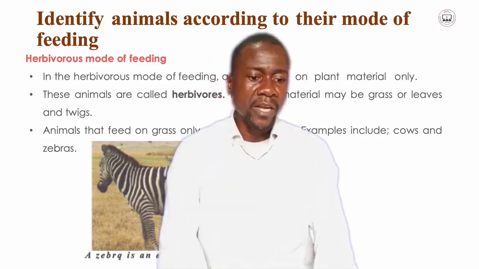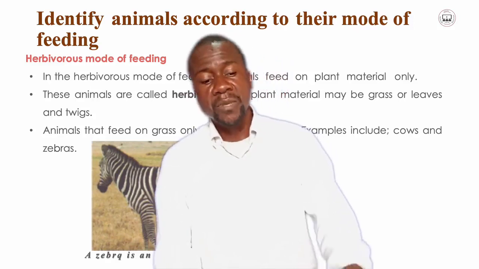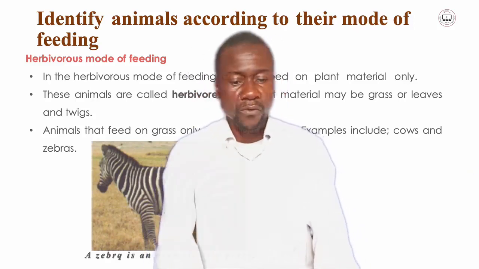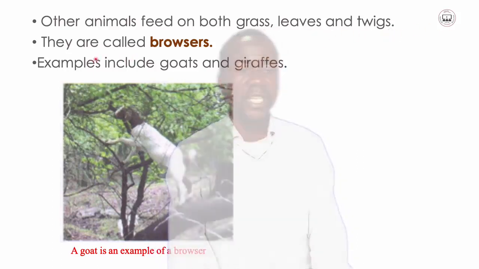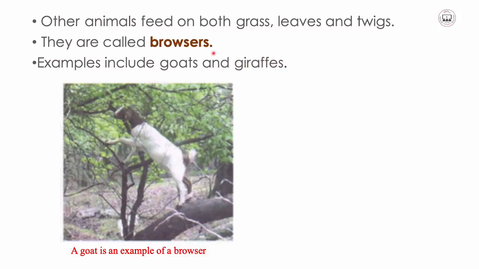Examples of grazers are cows and zebras. Here we have a zebra, which is an example of a grazer. On top of that, we also have other animals that feed on grass, leaves, and twigs. This nature of animals are called browsers.